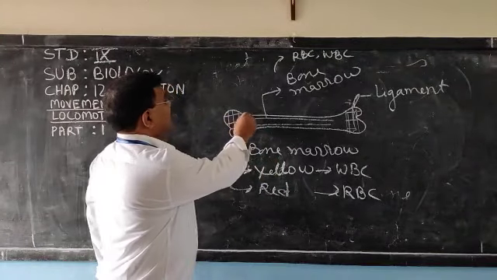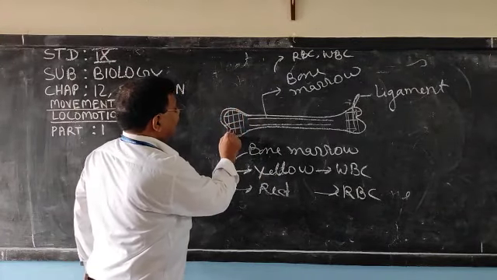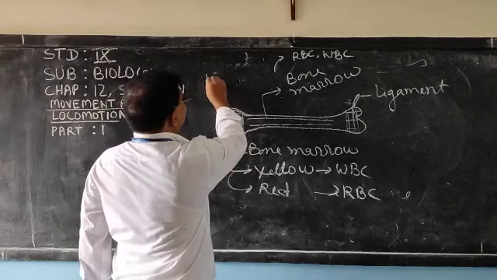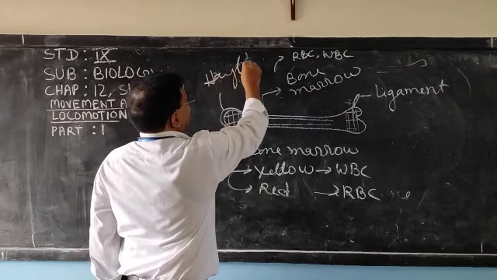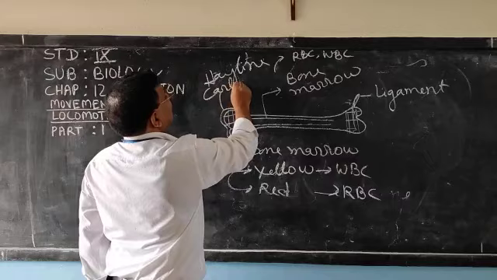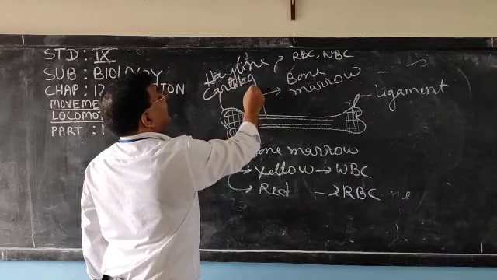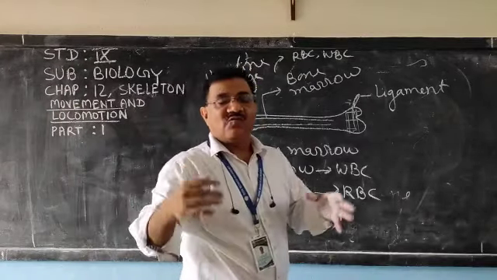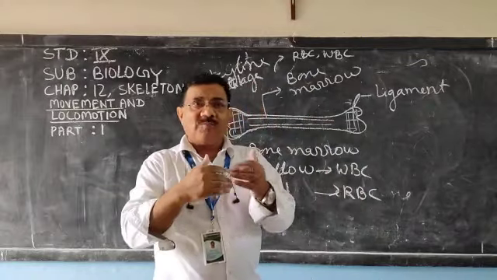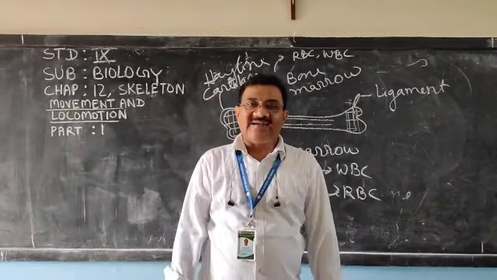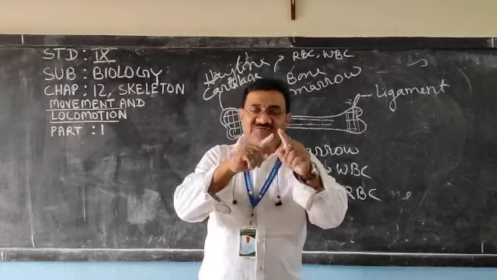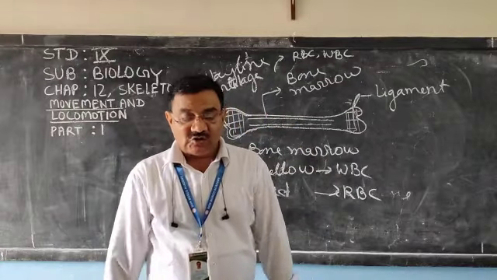Now here this part is a cartilage, and that cartilage is a hyaline cartilage. Hyaline cartilage helps to connect one bone to another bone, or between two bones these cartilages are present, which stops the rubbing between the two bones.